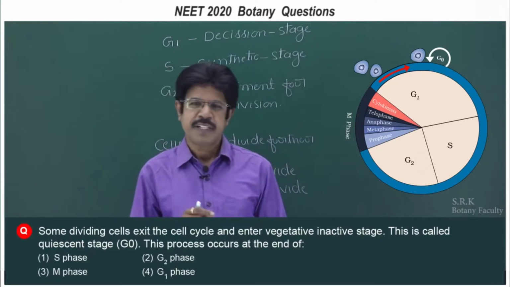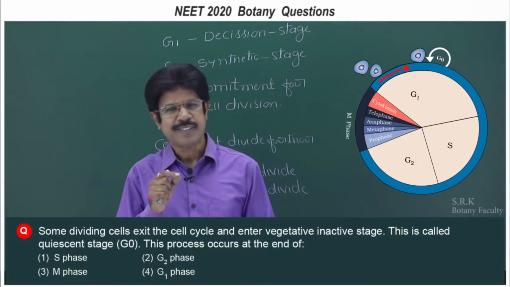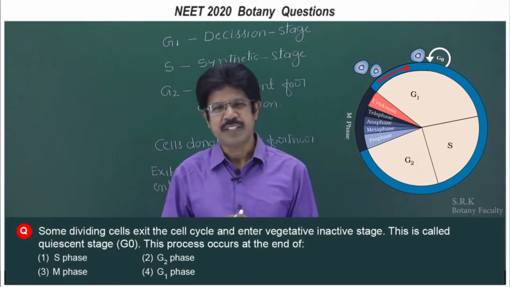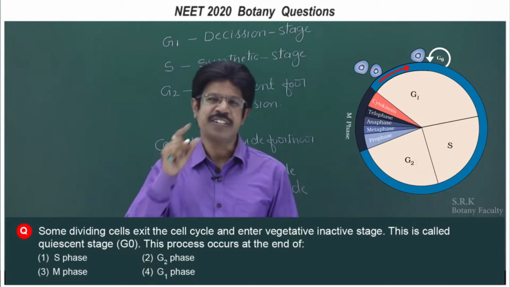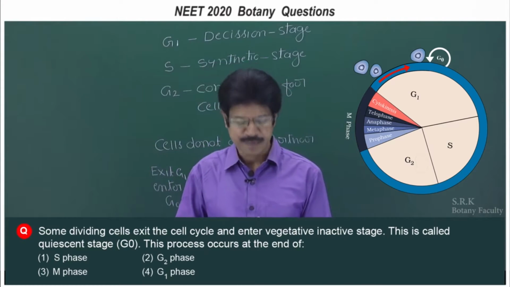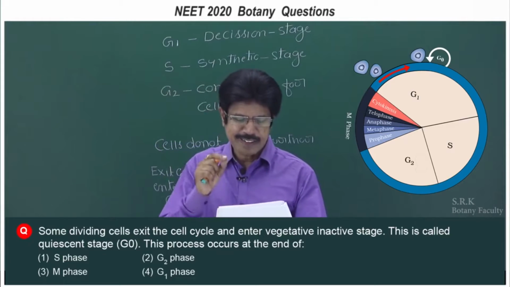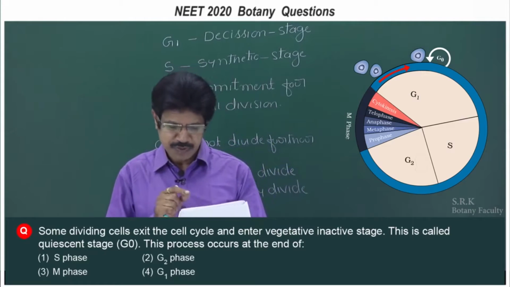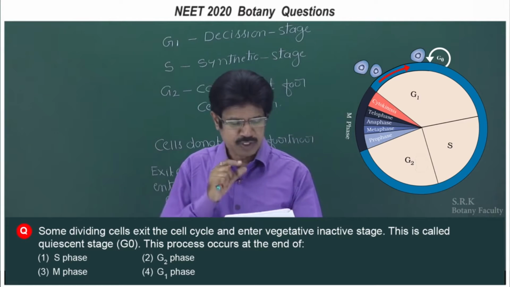The question appeared in 2020 NEET. The question from cell cycle and cell division appears to be with ambiguity, but it is not with ambiguity. It is tricky with intricacy as far as the cell division topic and the question are concerned. In this question, some dividing cells exit the cell cycle, enter a vegetative inactive stage. This is called the quiescent stage, G naught.